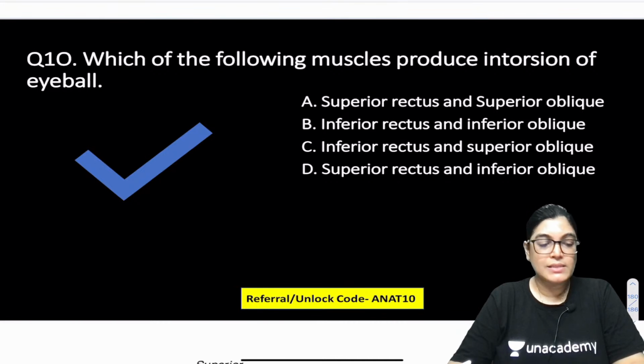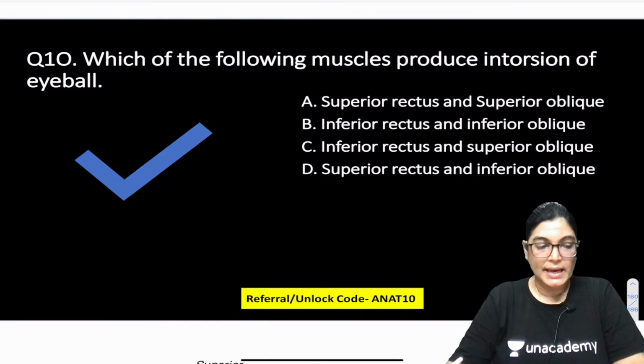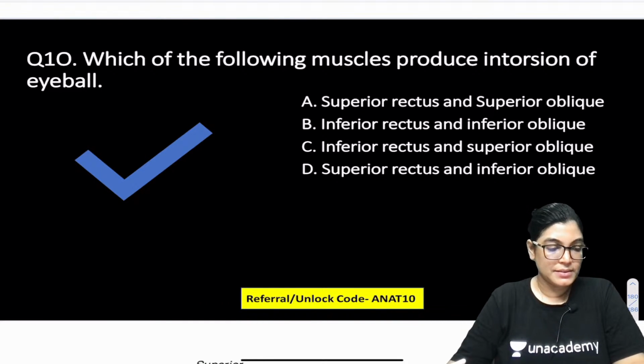Which of the following muscles produces intorsion of the eyeball? So yes, Nath is telling A, Vimal is telling D. So mixed answers are coming up. Harini is telling A. Vimal is telling now C. Sam is telling D. So yes, that means I have to revise the action of extraocular muscles.